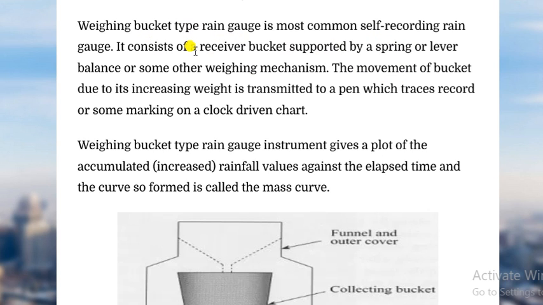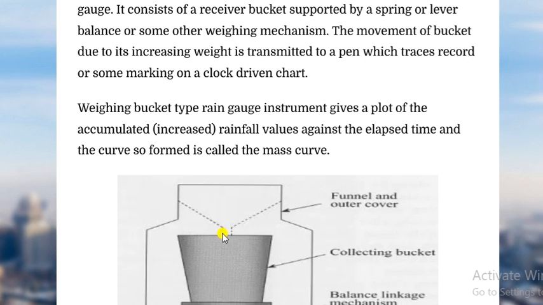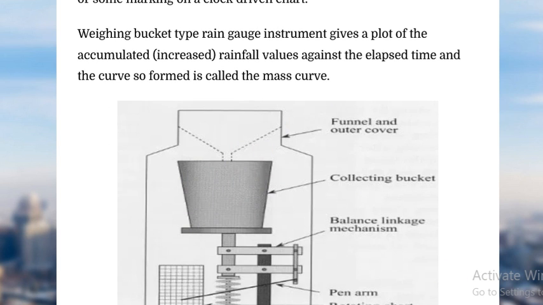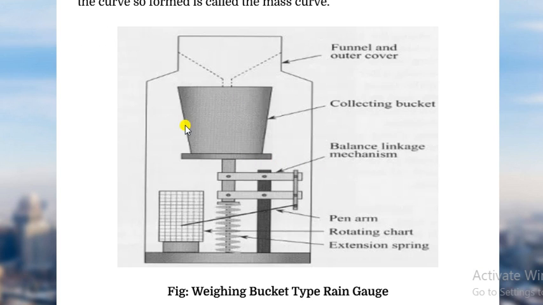It consists of the receiver bucket supported by the spring or levers. As you know, this one is known as the receiver bucket. It is supported by the spring or the levers, or some wedging mechanism. So the movement of this bucket is due to the increase in the weight transmission. क्या होता है कि when the rainfall started, the movement of this bucket takes place. When the rainfall is high, then it moves faster. जब इसमें लोड पड़ेगा तो क्या होगा, ये नीचे की तरफ जाएगा, right?